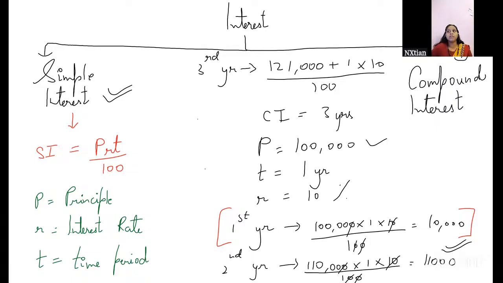Some may use 1 year, so that every 1 year I will do compounding to check the interest. Some take 6 months, so every 6 months this compounding process is done. Some people do it every 3 months.